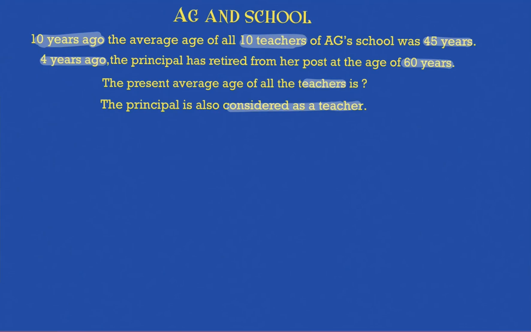So let us just put it in some numbers for our better understanding. Now this is just for your example sake. I can solve it directly as well, but just for your understanding. So say today is 2010. This is the year we are talking about, and 10 years back it will be 2000. The average is given to me as 45. So the sum of age of all the teachers 10 years back was nothing but 45 into 10, which is 450, since the average is given to me as 45.